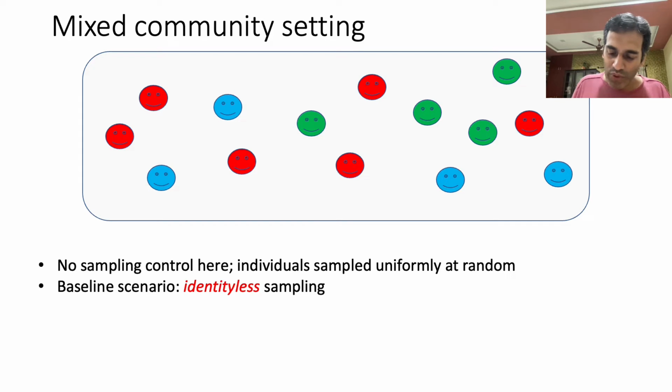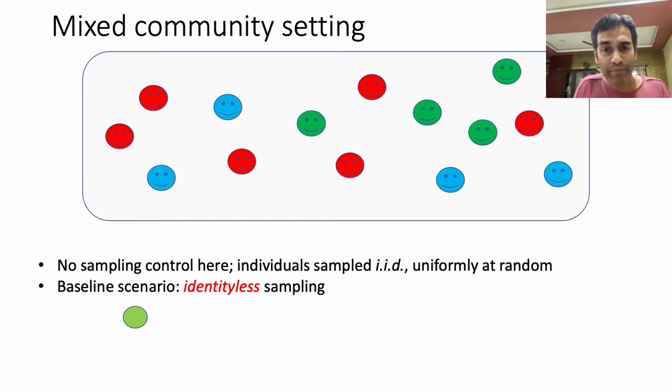Now, to emphasize the importance of identity information in our problem formulation, we first consider a baseline scenario where the sampling is identityless. In other words, when an individual gets sampled and revealed to the learning agent, its identity is not revealed, but only its community is revealed. So what this would look like is as follows.